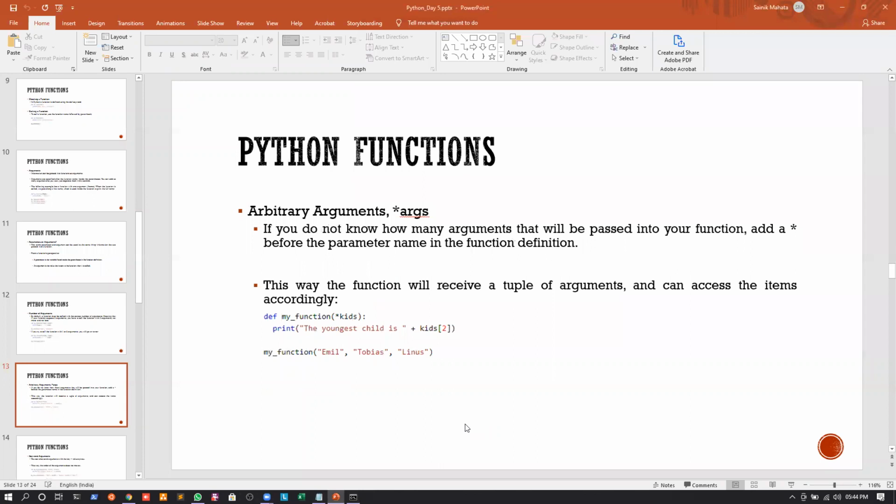Now, again, if you do not know how many arguments we will pass into the function, we can just use the concept of a pointer here. Okay. So the pointer is known as star of ARGS. ARGS is nothing but arguments, and star is for the pointer.